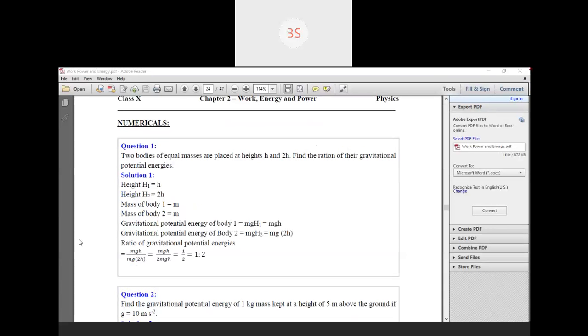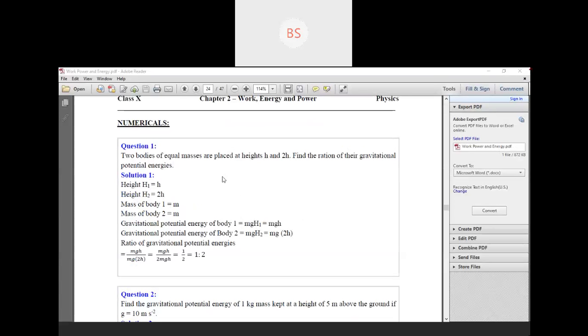So the given things are given here. Now they have told us to find the ratio of their gravitational potential energy. So children, we know the gravitational potential energy formula is mgh, mass into gravitational force into height. For body 1, mgh is the formula, where we have taken h1, so we substitute the value.